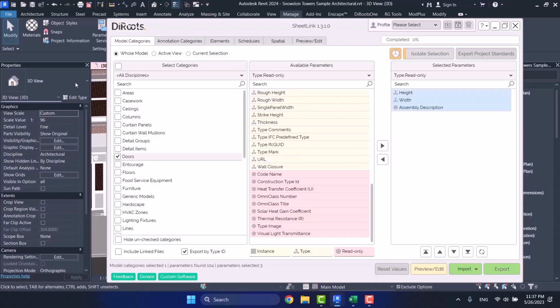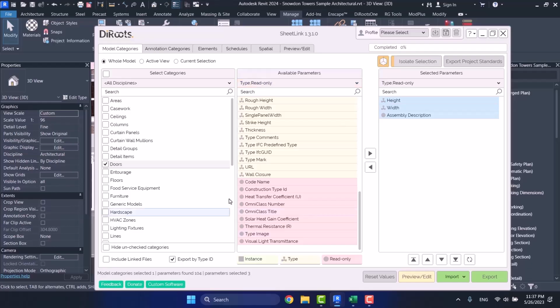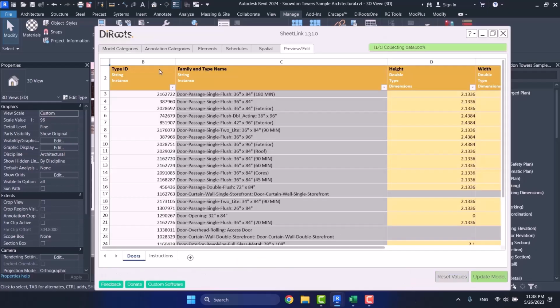Okay, for example, in this project, we have different types for a door. I want to see width and height parameters here. I don't want assembly description. I send it to the left, I delete it. Just height and width, that are its type parameters. If I choose preview here, I will not have element ID anymore. So what do I have? Type ID. Now pay attention, another column is added here: the family and type name column.